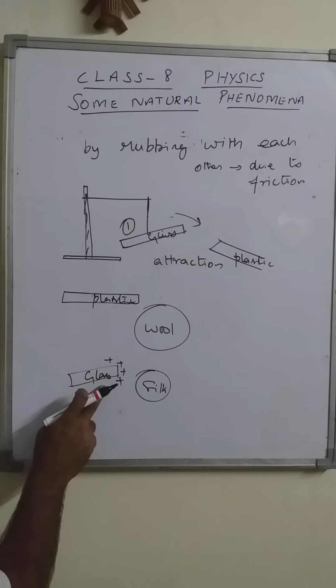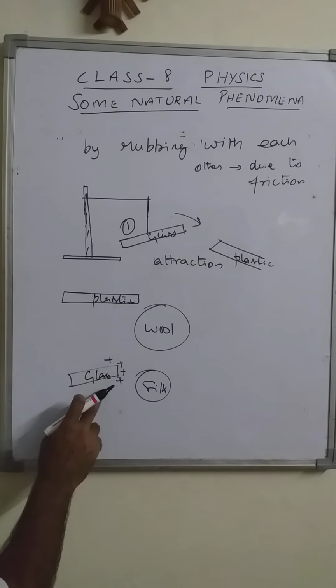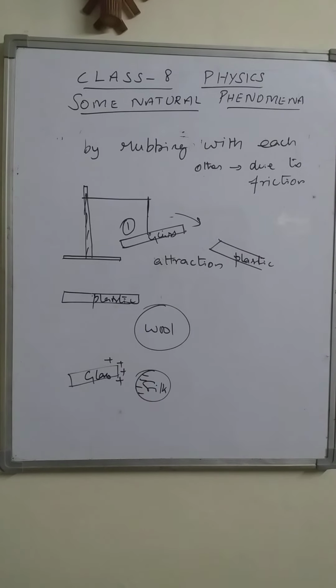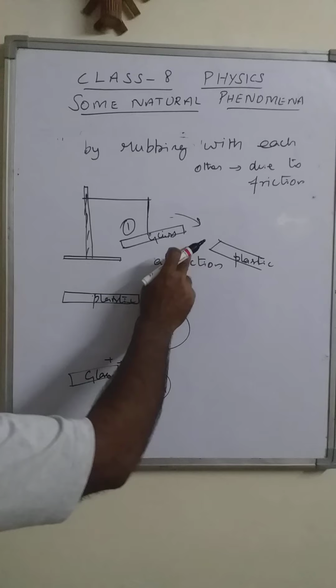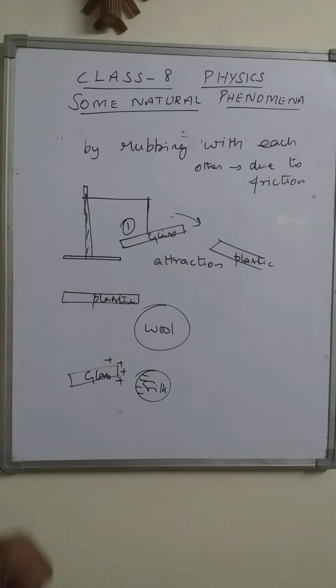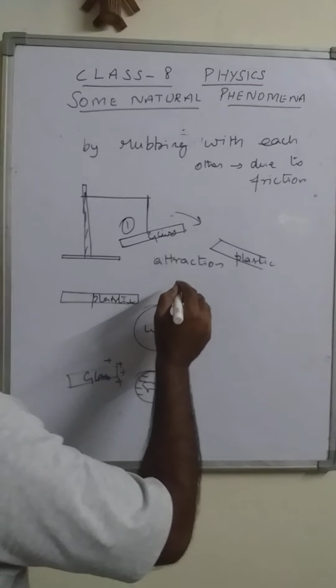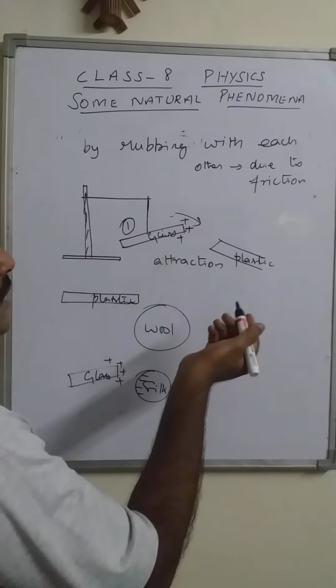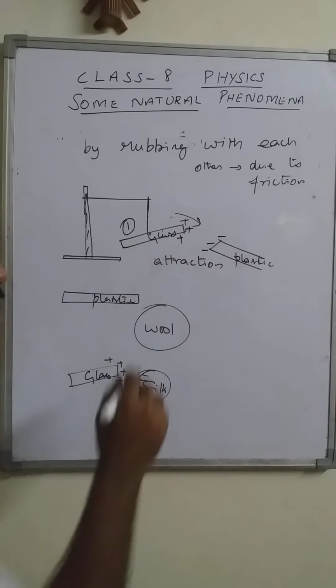Once the glass rod becomes positively charged, the silk cloth gets negative charge. In this case, the glass rod is attracting the plastic scale, which means they are different kinds of charges. Since the glass rod is positively charged, the plastic scale should be negative.